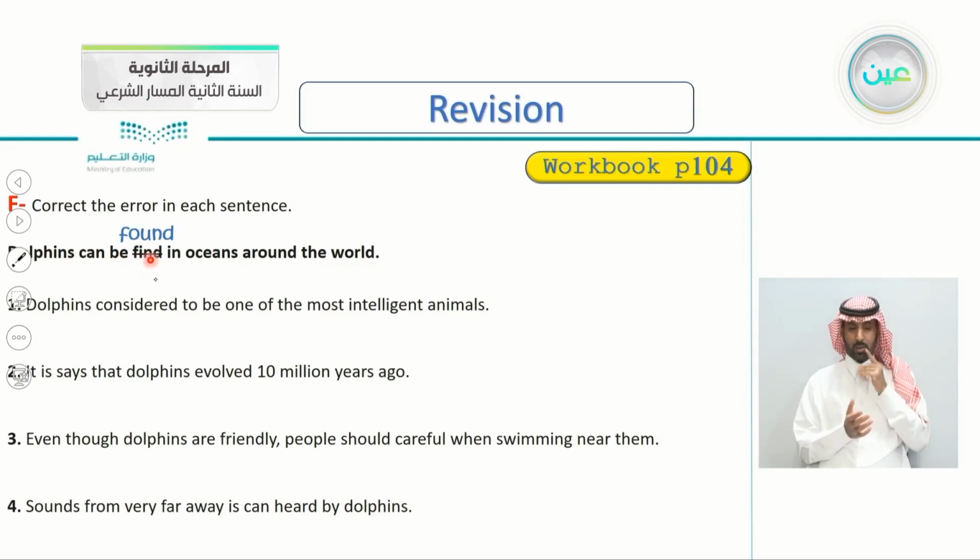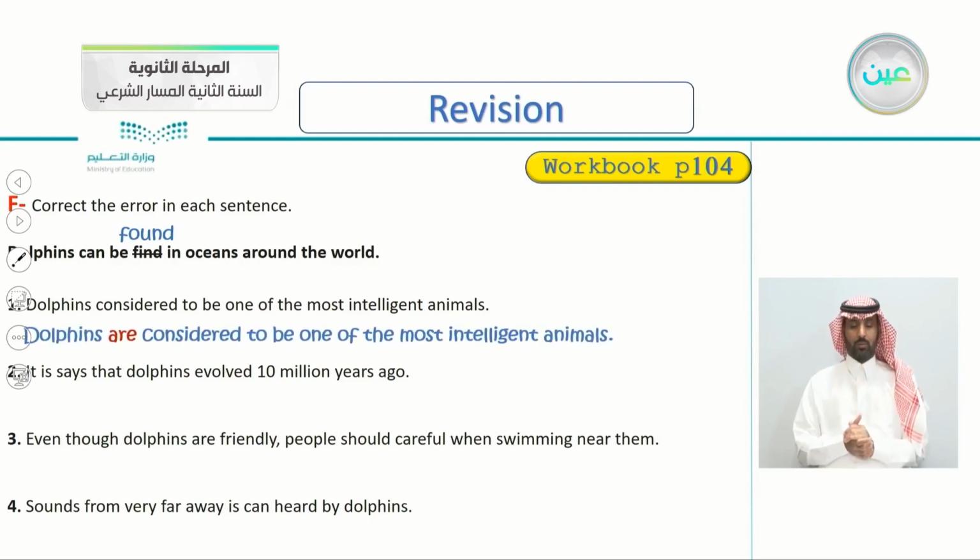Dolphins can be found. The correct is found, of course, in oceans around the world. So number 1, dolphins considered to be one of the most intelligent animals. Did you find the mistake? Very good. Dolphins are considered to be one of the most intelligent animals.